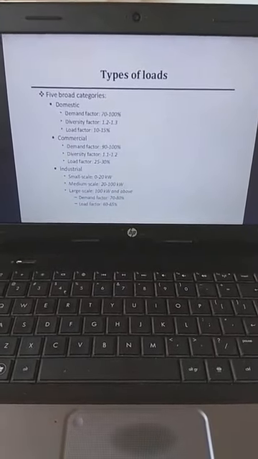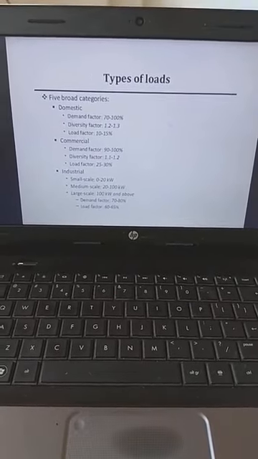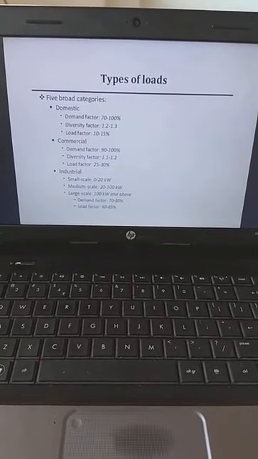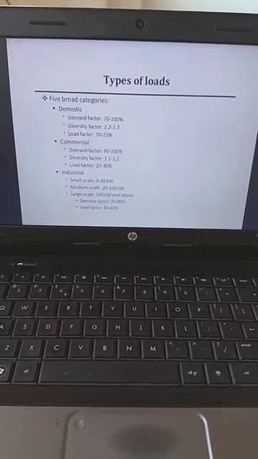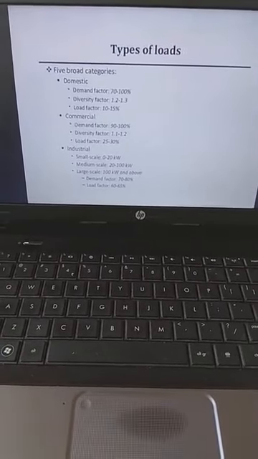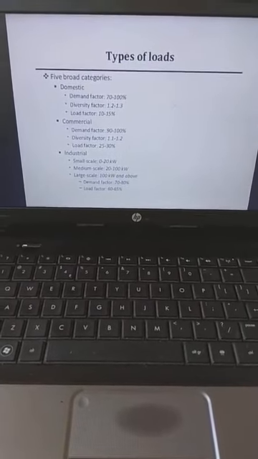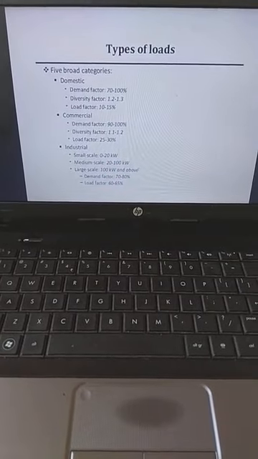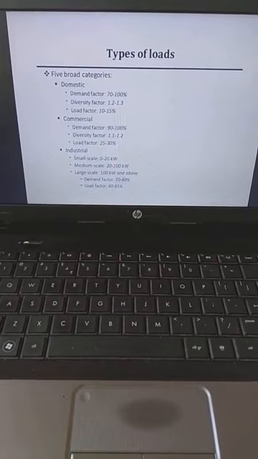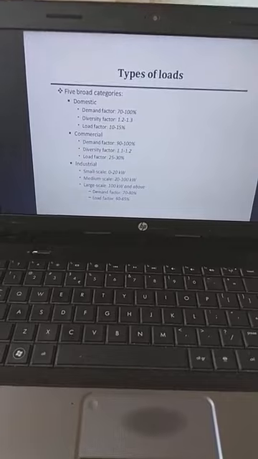For large scale industrial loads the demand factor may be taken as 70 to 80%. Load factor is 60 to 65%. For small scale, the load is 0 to 20 kilowatt. And medium scale is what? 20 to 100 kilowatt, and large scale is 100 kilowatt and above.